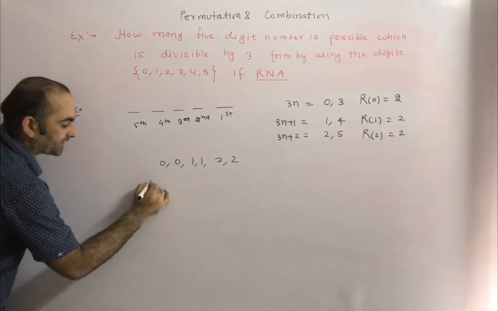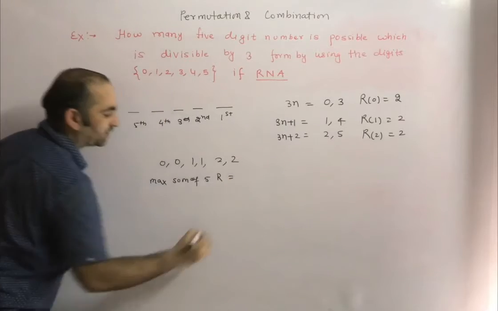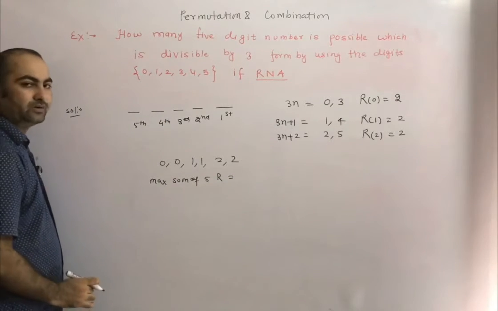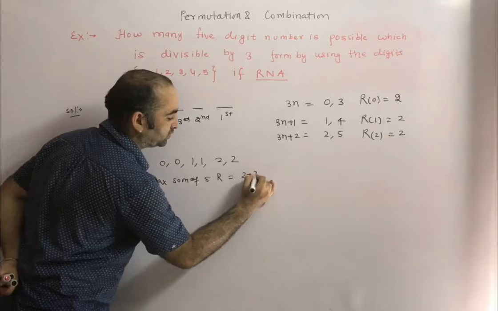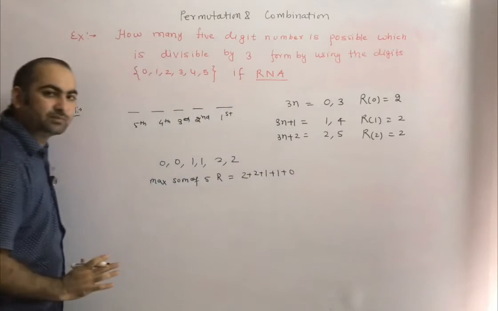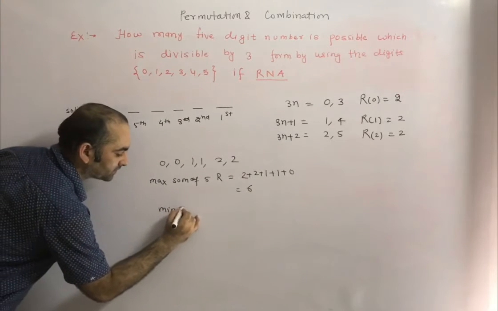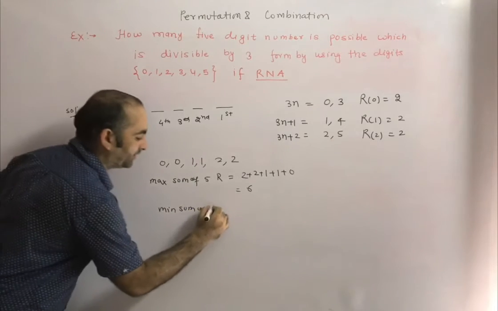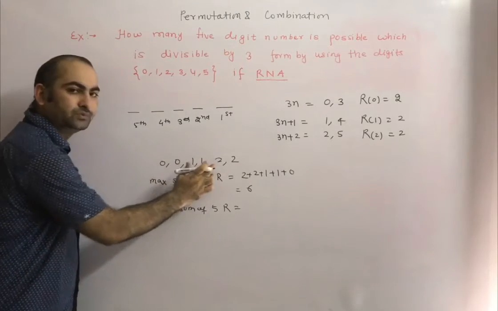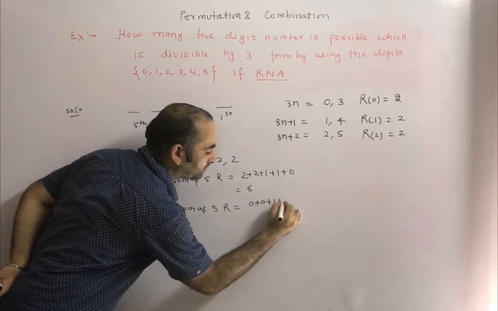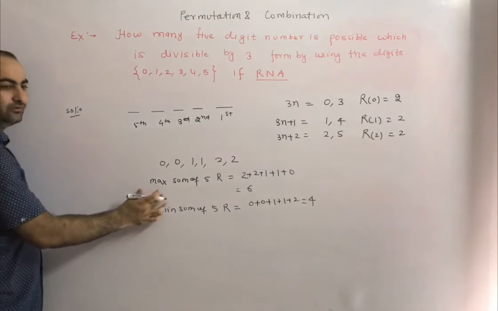Now what you have to do: find the maximum sum of 5 remainders. You add remainder 2 plus 2 plus 1 plus 1 plus 0, which is the maximum sum, and that will be 6. Second, we find the minimum sum of 5 remainders: 0 plus 0 plus 1 plus 1 plus 2, which comes to 4. We know that the maximum sum of 5 remainders is 6.